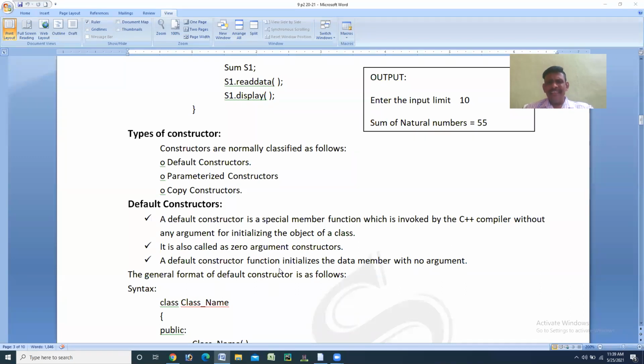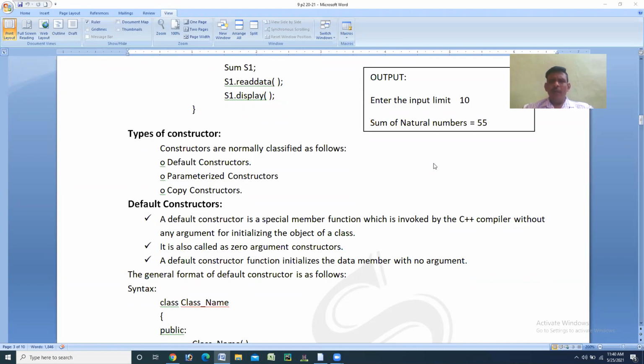So related to that, the second point may be, that's why it is also called zero argument constructor. Without any argument means the parentheses are empty, a pair of empty parentheses.